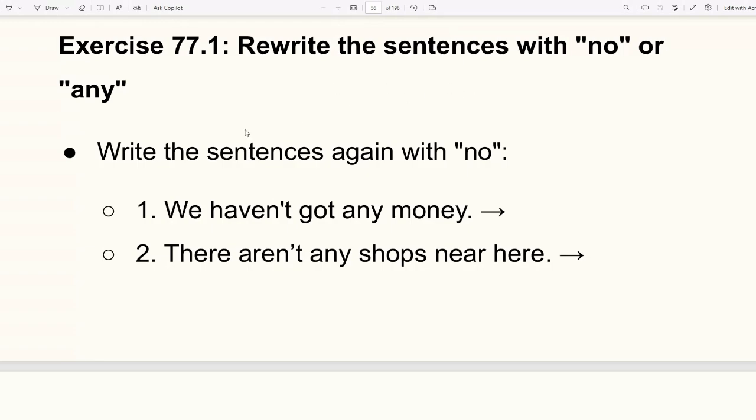Now let's change the structure with no or any. We haven't got any money. So if we want to convert it to the no structure, then we have to say we've got no money or we have no money.